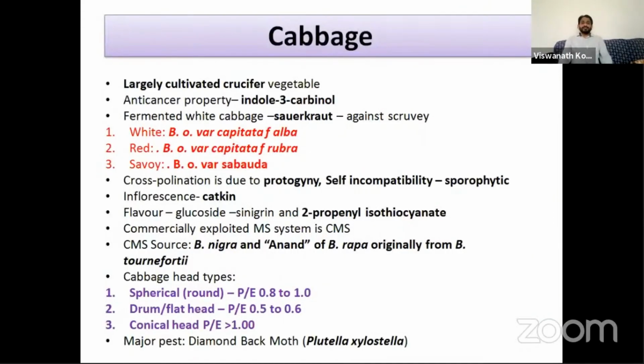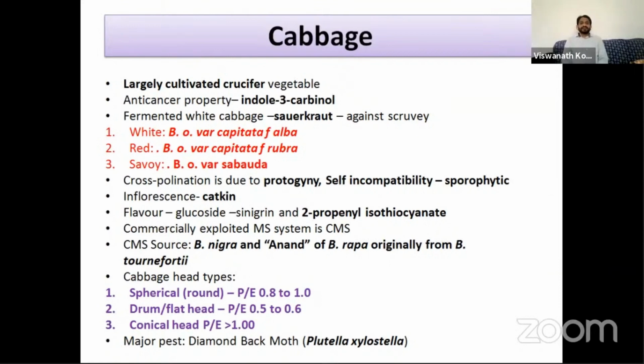So we see the cabbage. Cabbage is a widely cultivated crucifer vegetable, and it has anti-cancer property due to the presence of indole-3-carbinol. One popular fermented product from cabbage is sauerkraut. Generally, the seamen, when they go fishing into the ocean, take this sauerkraut and eat it. Being a fermented product, we can store it for a long time. It can be used against scurvy. Scurvy is due to the deficiency of vitamin C, so against that it can be used.